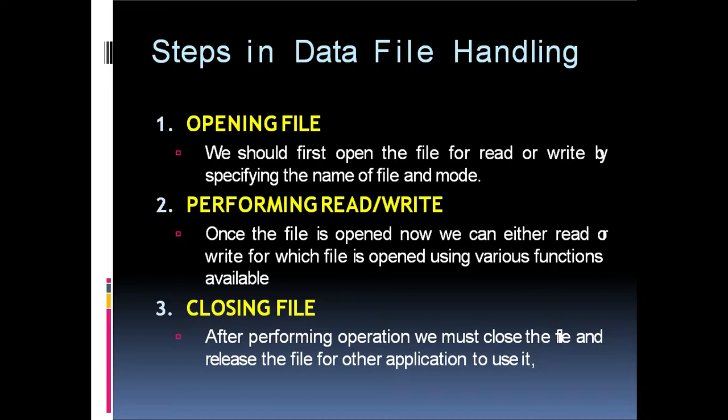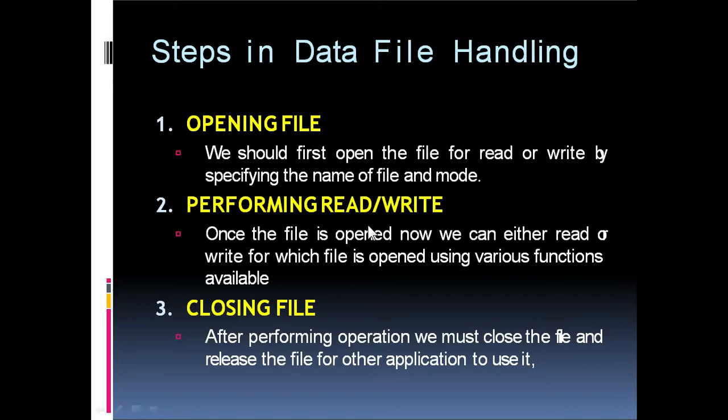For processing a data file we have to do three things mainly. One is opening the file, second is performing read or write operations, and the third is closing the file. For opening the file, we should first open it either in read mode or write mode by specifying the name of the file and the mode.